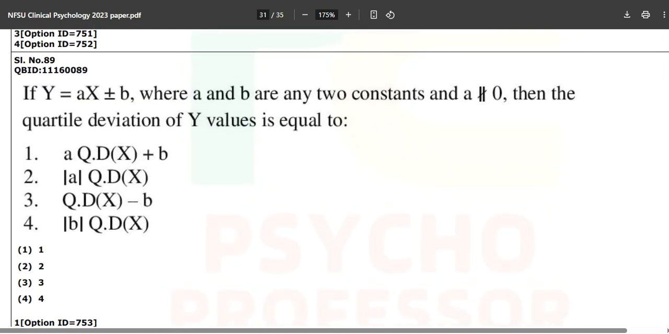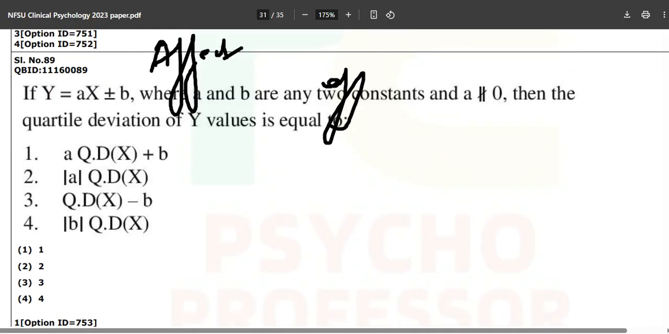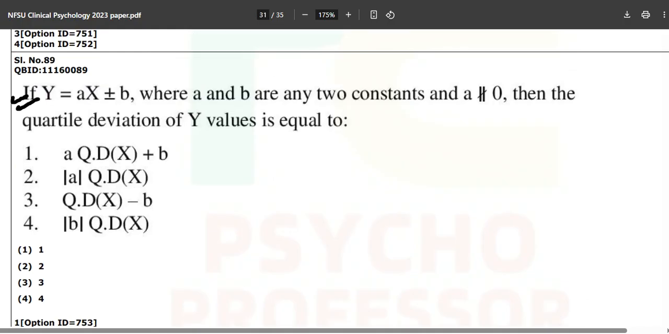This is the difficult question in this entire paper of 100 questions, 100 items. If y equals ax plus minus b, where a and b are any two constants and a is not equal to 0, then the quartile deviation of y values is equal to... this is a difficult one, you can skip it completely, it is not going to come again. But wait, I will tell you.